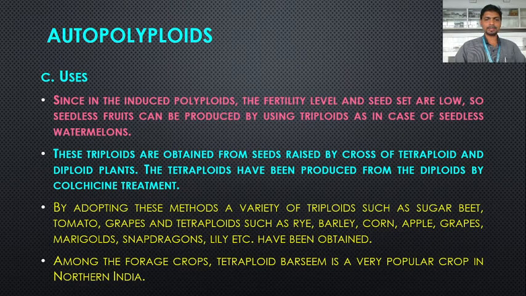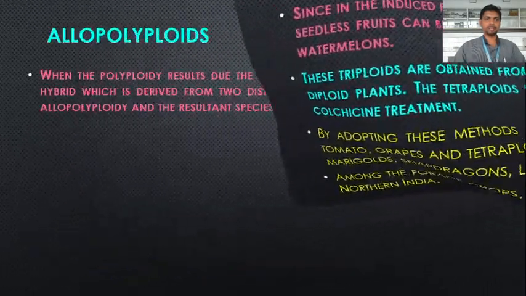Among the forage crops, tetraploid barsim is a very popular crop in northern India. So this barsim crop has been modified by using certain chemicals which induce autopolyploidy. So this barsim, which is a tetraploid, has been obtained by these similar methods. So these are the uses of autopolyploids.